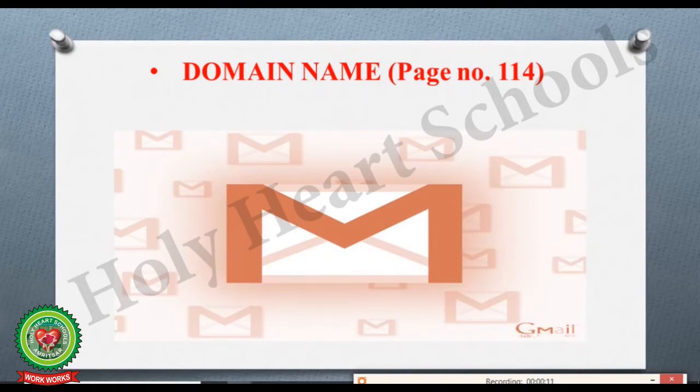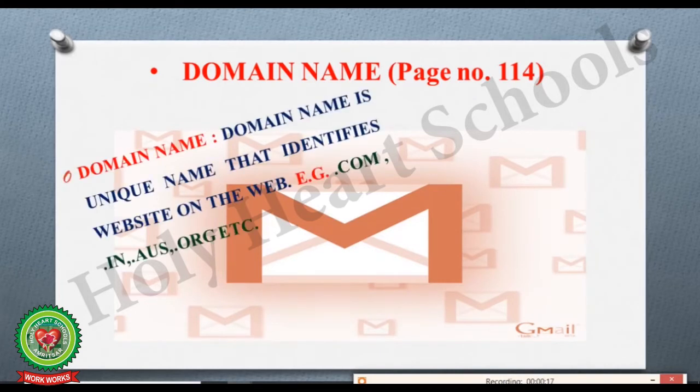Now next we are going to discuss about the domain name from page number 114. Here you can see a domain name is unique name that identifies website on the web. Every email is identified by the unique email address, which means that no two individuals in the world can have the same email address, and the domain name identifies from which site you are sending your email.